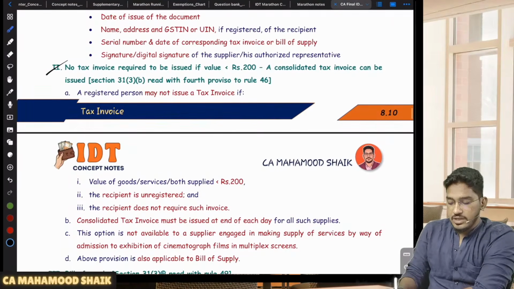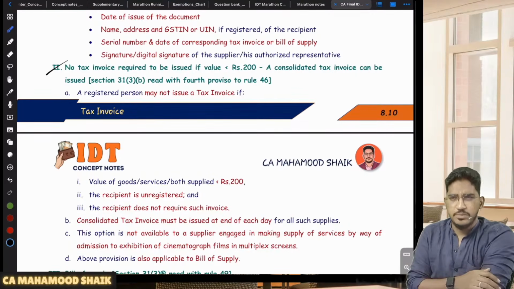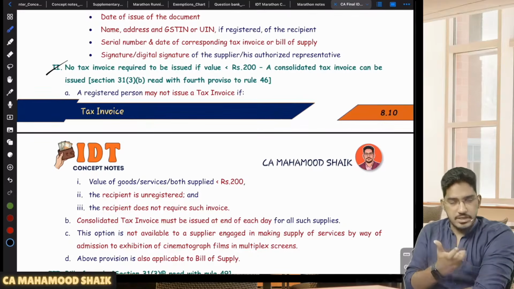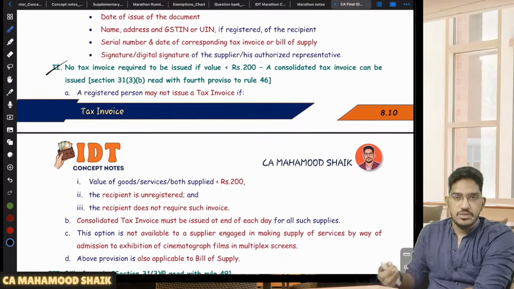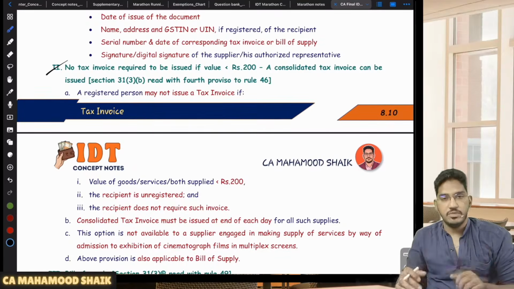Now this second point I will tell you. Sometimes some small registered persons will be there who will do transactions of very small monetary amounts. For that also, if they start giving invoices, it will be a very big compliance burden. So that's why the department has told us that in some cases you will not be required to issue the tax invoice. Sir, what are the circumstances in which I will not be required to issue a tax invoice?